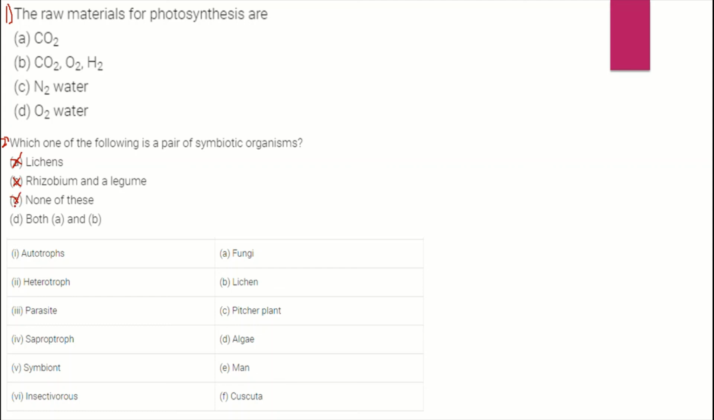But wait, lichens are there, and rhizobium and legume also are there. According to the MCQ, lichens and rhizobium and legume both are correct. So both A and B is the right answer.